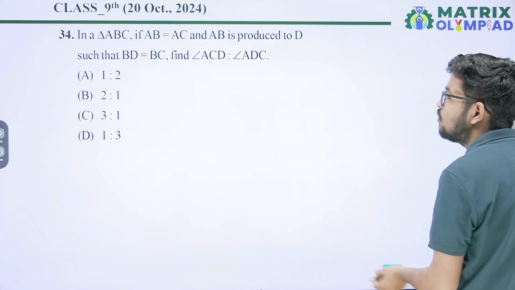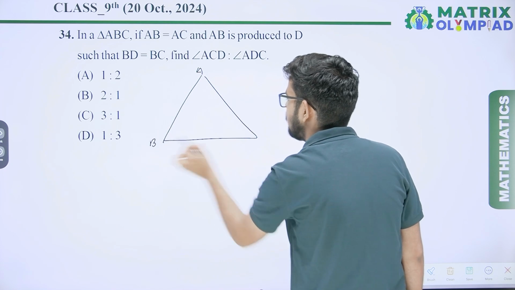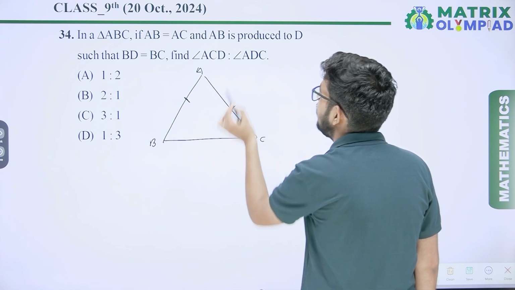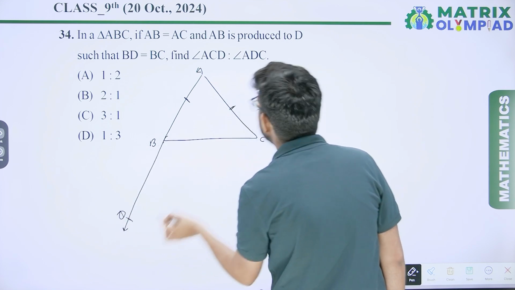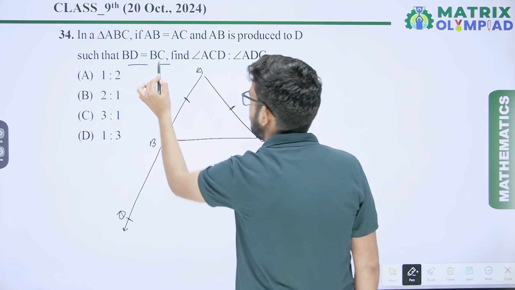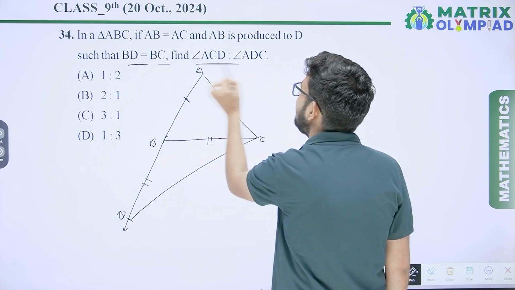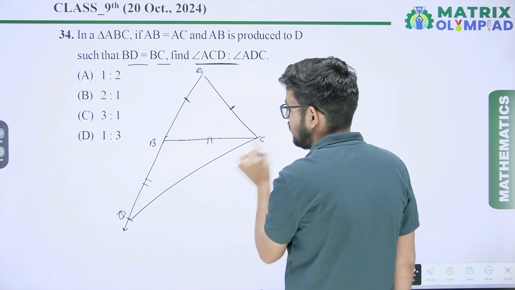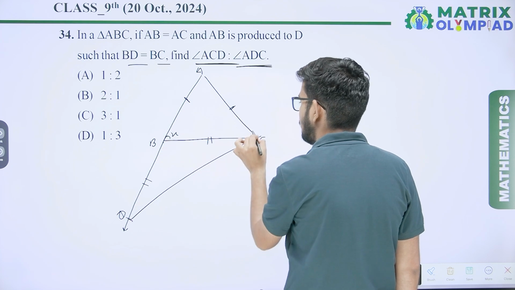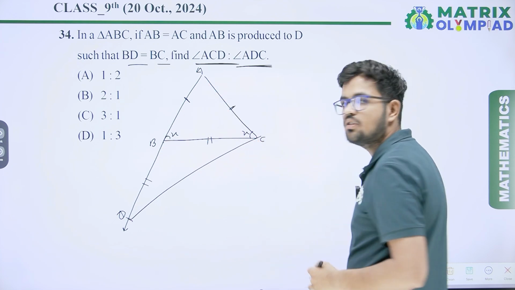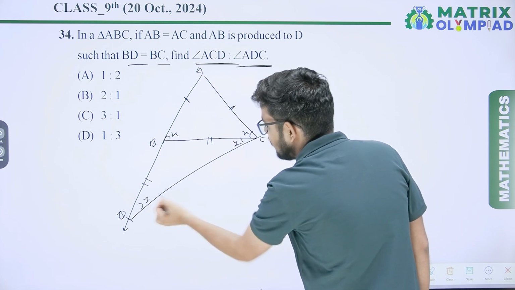In question number 34, in a triangle, if AB equal AC, means these sides are equal, and AB is produced to D such that BD equal BC. Okay, join these. Then find the ratio of angle ACD to angle ADC. Just assume this angle is X, then this one is also X. Why? The angles opposite to equal sides are equal, and these sides are also equal. Just assume this is Y and this is also Y.